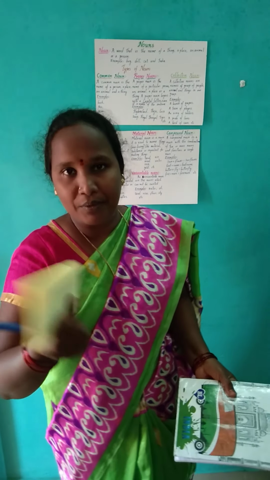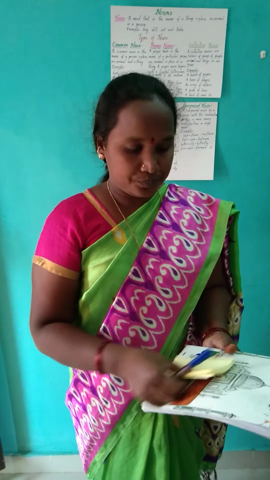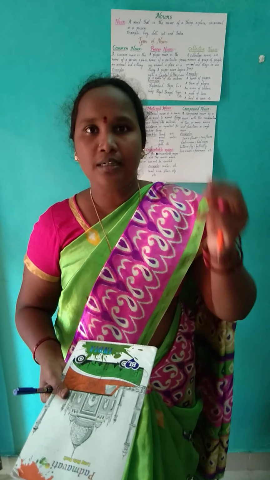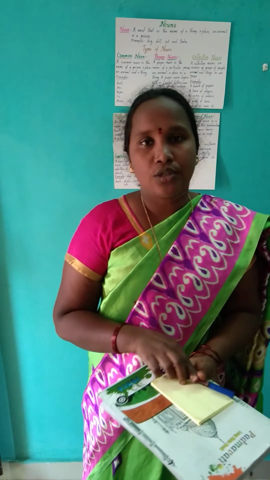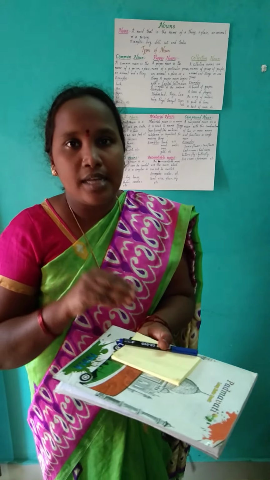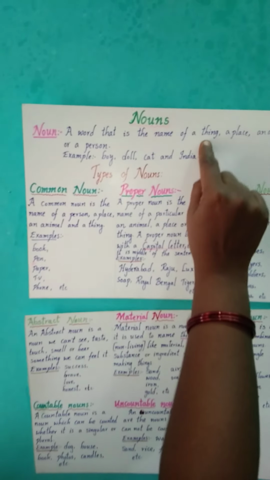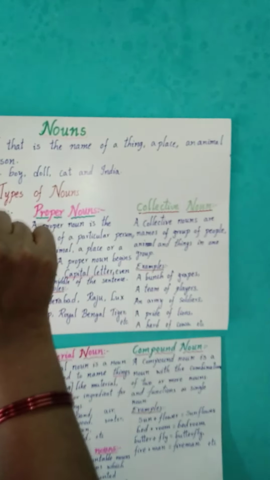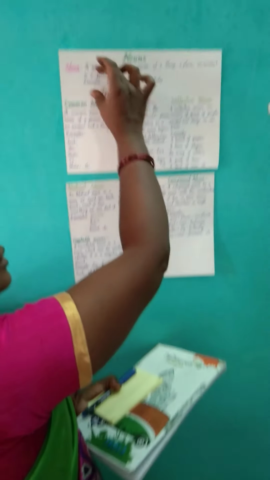Now, some more examples. See, children, I have shown you like this before: papers, pen, book, marker, eraser, sharpener, pencil. These are all names of things, so these all come under nouns. Noun means it may be a thing or a place or an animal or a person, like boy, girl, man, woman. Everything comes under nouns.